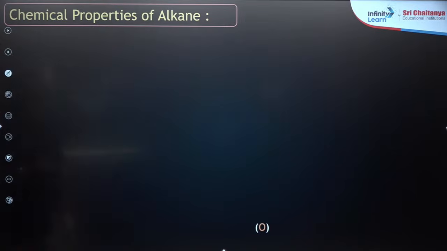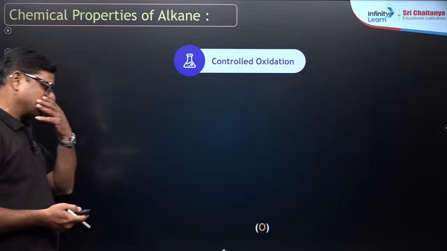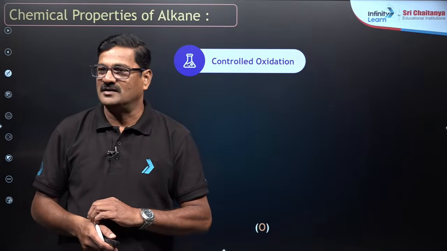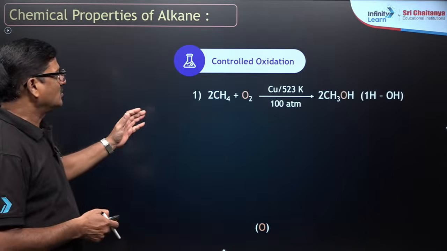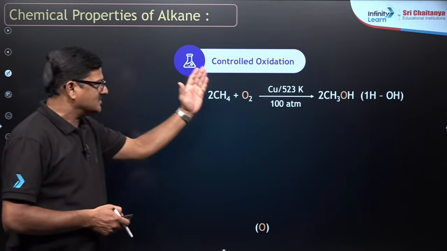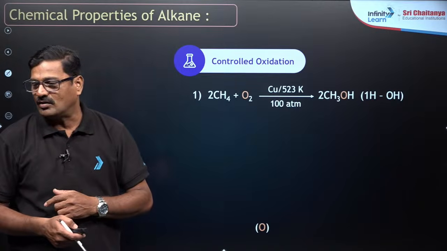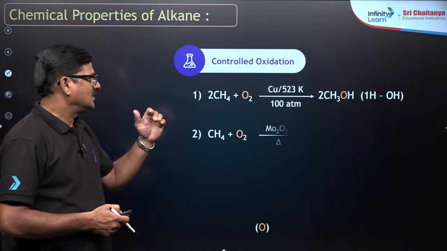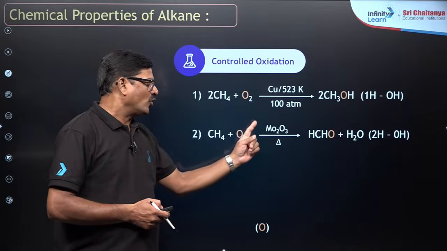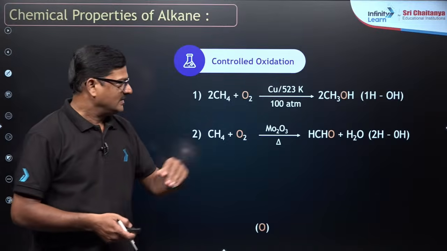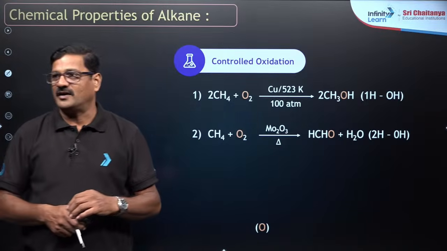Now moving ahead here, one more thing, controlled oxidation. Alkanes undergo oxidation or free radical substitution reaction. In the controlled oxidation, methane is oxidized in the presence of copper to give methyl alcohol. And with Mo2O3, molybdenum oxide, you are going to get formaldehyde.